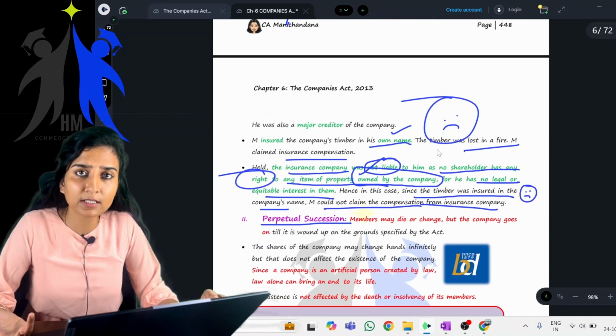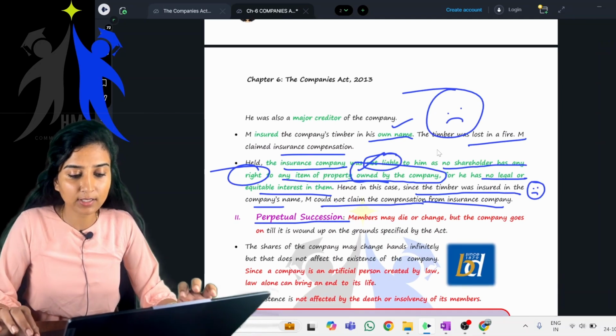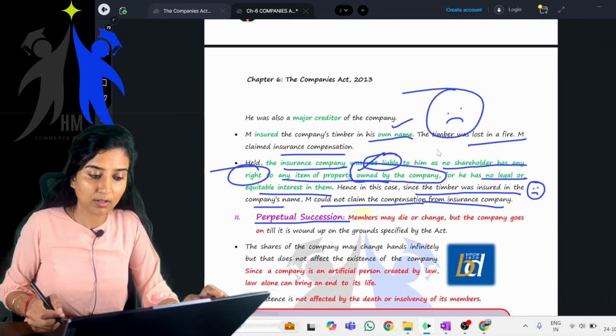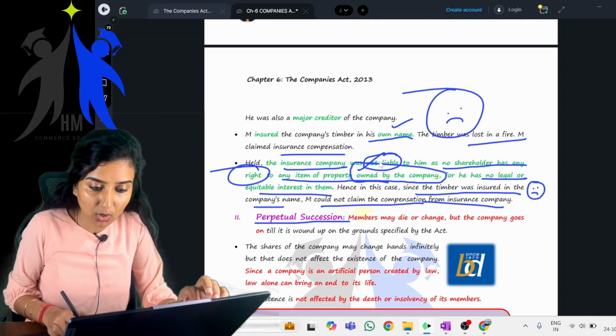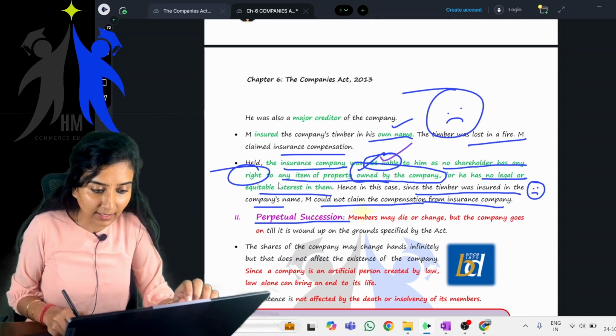In whose favor did the decision come? It came in the favor of the insurance company, yes or no? Do you remember the case law? Yes, it was held that the insurance company was not liable to pay, as no shareholder has any right to any item of